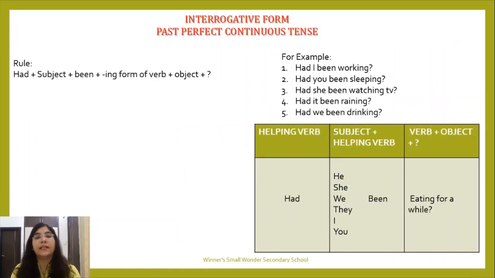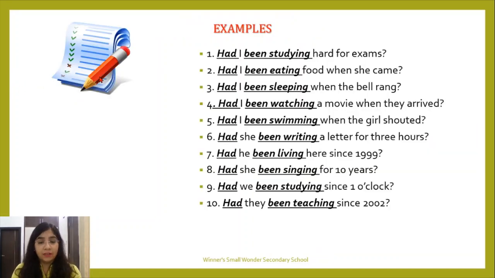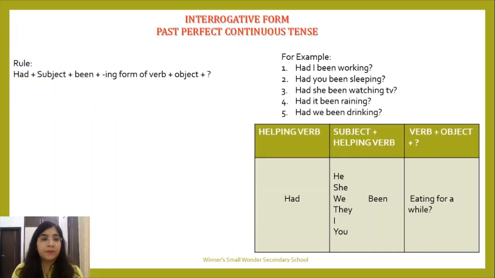Next part is the interrogative form of past perfect continuous tense. Okay, so now what is going to happen with the rule? Had will come in the beginning, but been will remain after the subject. So this is very important to understand. So had plus subject plus been. Don't make mistakes like placing had been together in the beginning. They're not together over here. They're going to separate and your rule becomes had plus subject plus been plus ing form of verb plus object plus question mark.